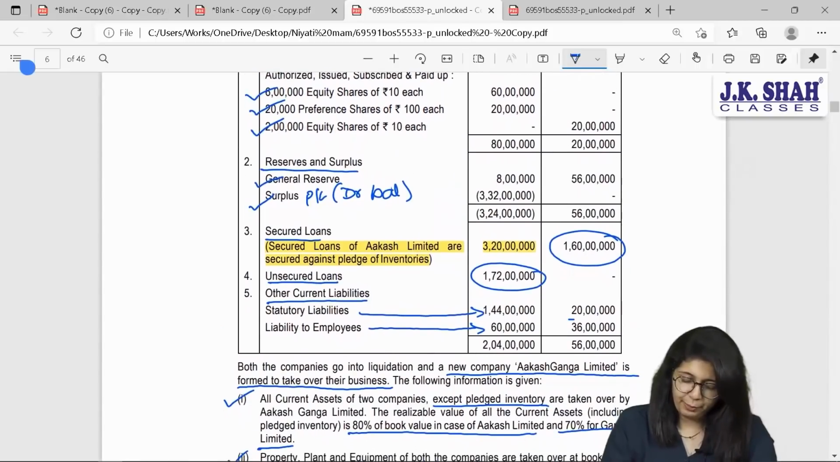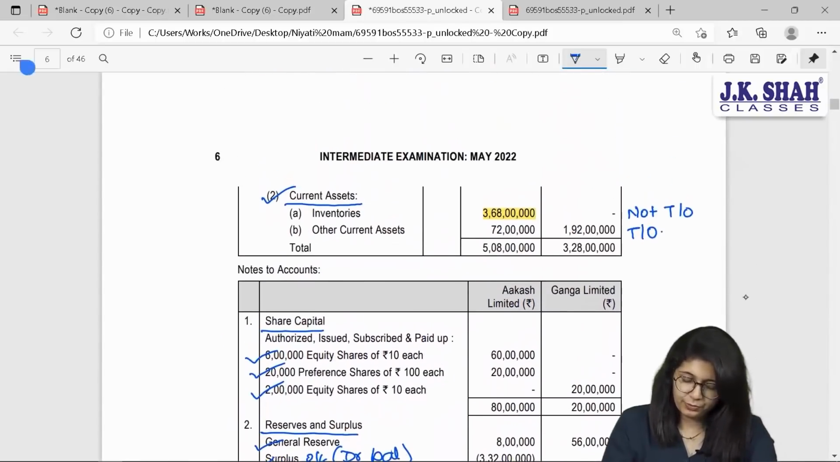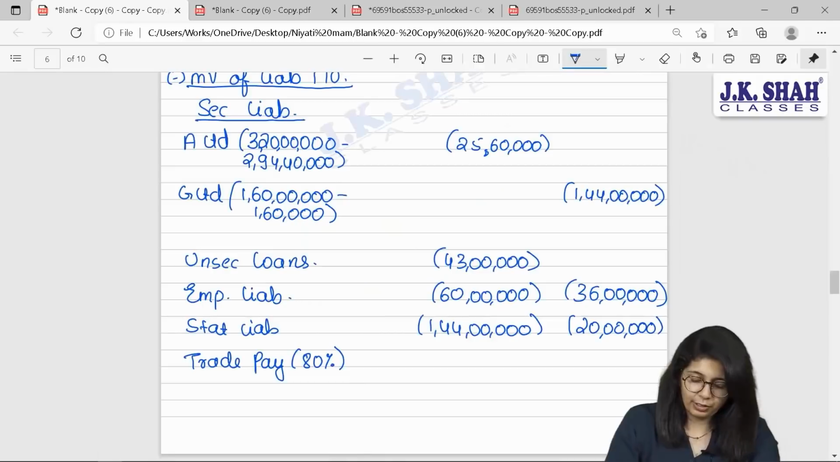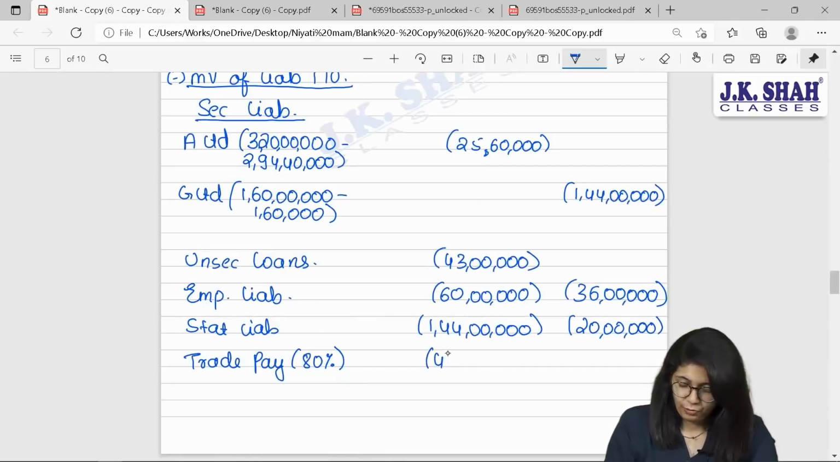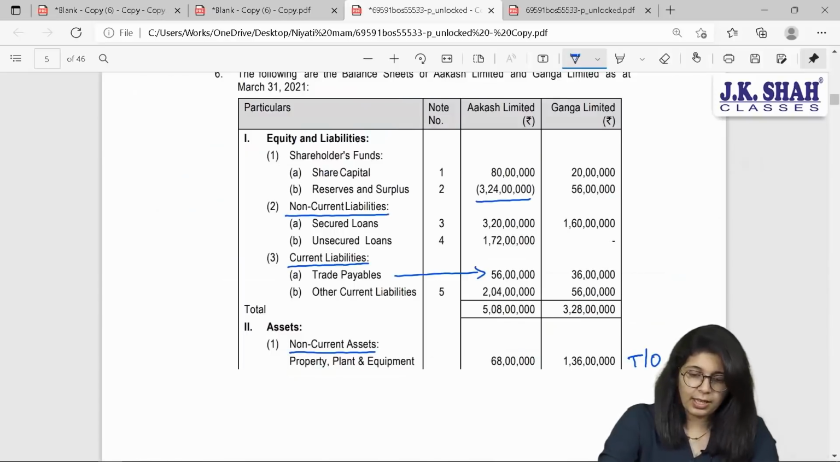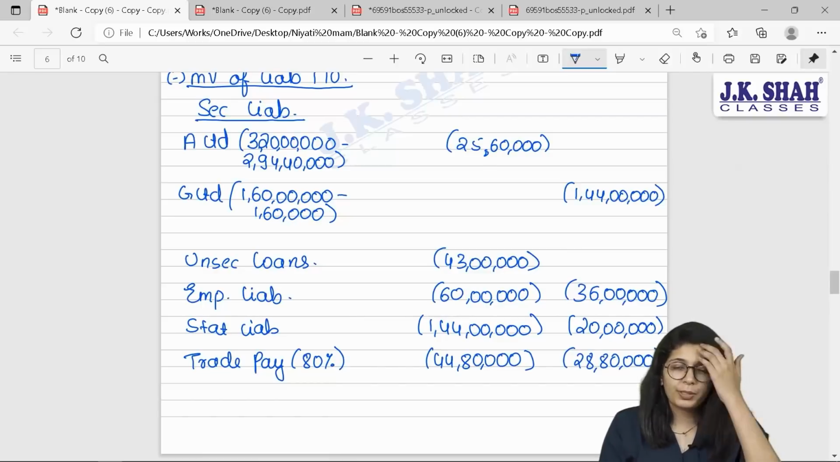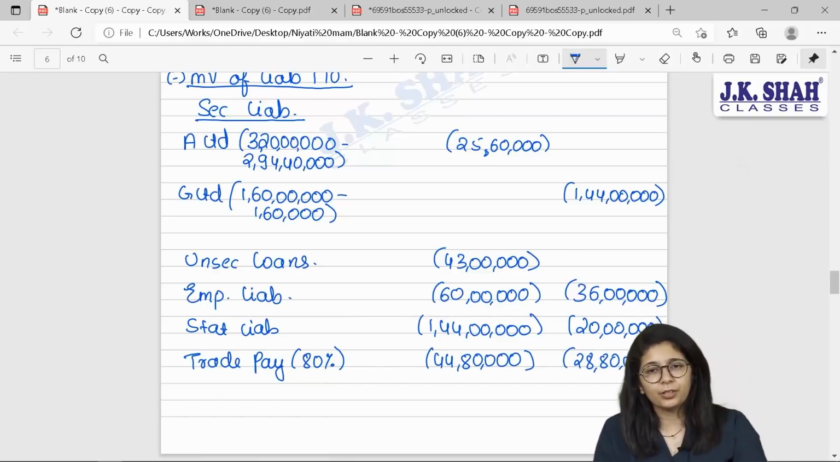What is the value of trade payables? Have they given you over here? No. Check your balance sheet. No note is prepared for trade payables directly. 56 lakhs into 80% will give you 44 lakh 80,000 in case of Akash, and 36 lakhs into 80% will give you 28 lakh 80,000 in case of Ganga. So basically these are the assets and liabilities taken over.